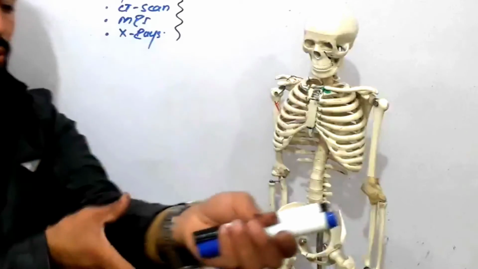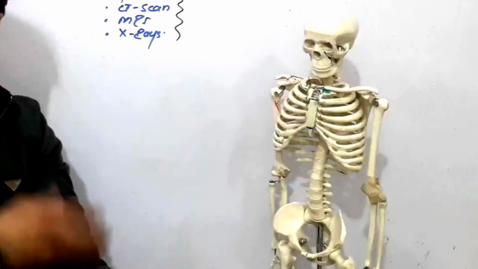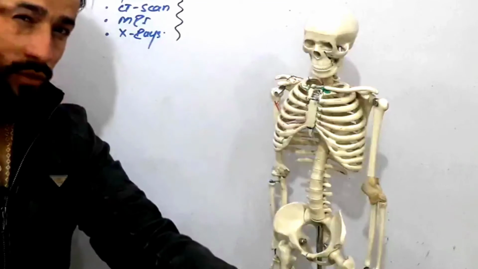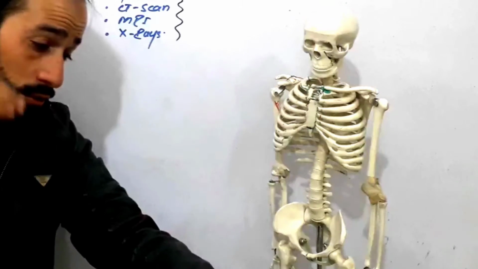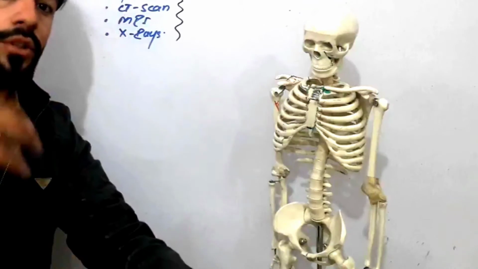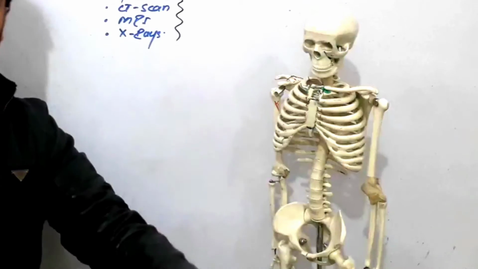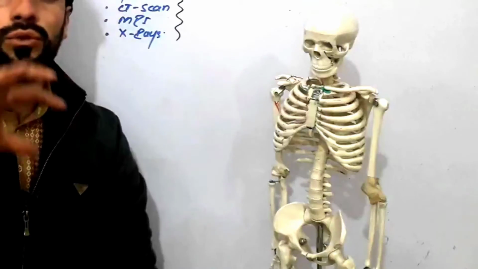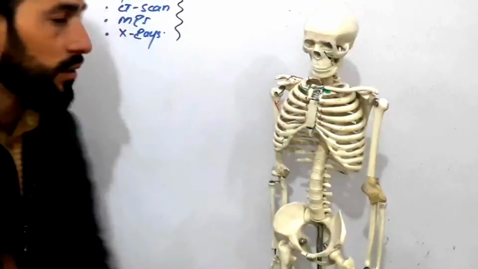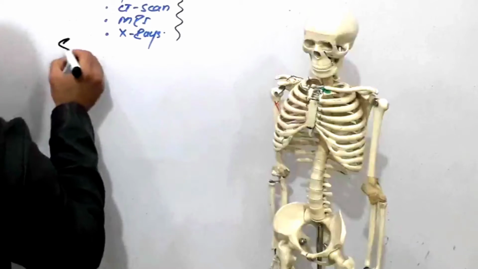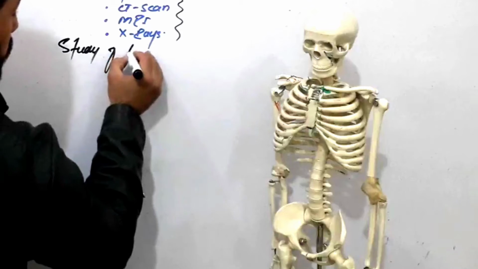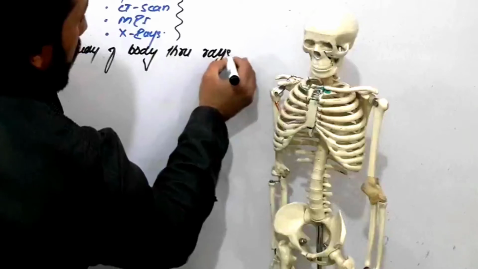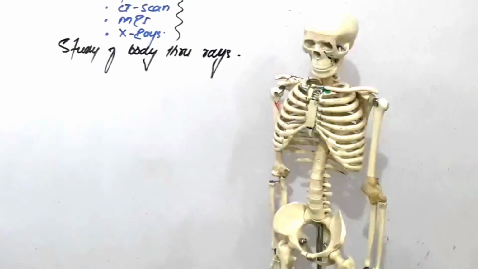Next, if someone has a broken radius bone or ulnar bone or any other one, how will you know which kind of break is formed? You do X-ray. So when you do X-ray, you study the internal structures of the body through X-rays, through ultrasound, through MRI, through CT scan, or generally we say study of internal structures through rays, through radiations. This is called radiographic anatomy, right? The study of the body through rays or radiations is called radiographic anatomy.